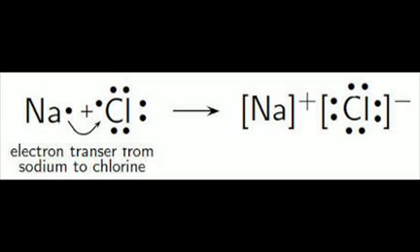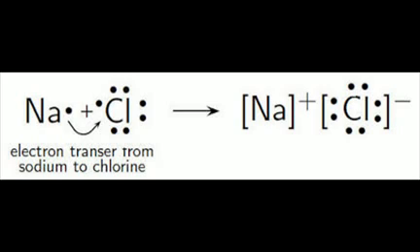And the compound sodium chloride is formed. Now, the combination of a sodium atom and a chlorine atom to form sodium chloride can be represented by a geometric diagram, dot diagram, and ionic equation.